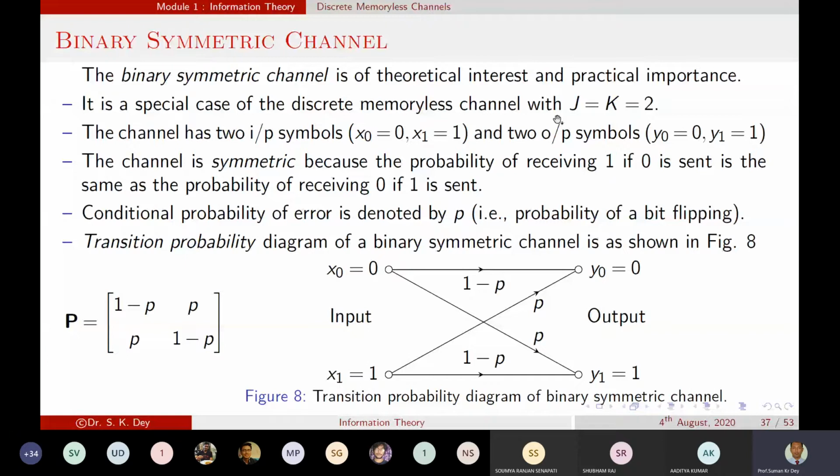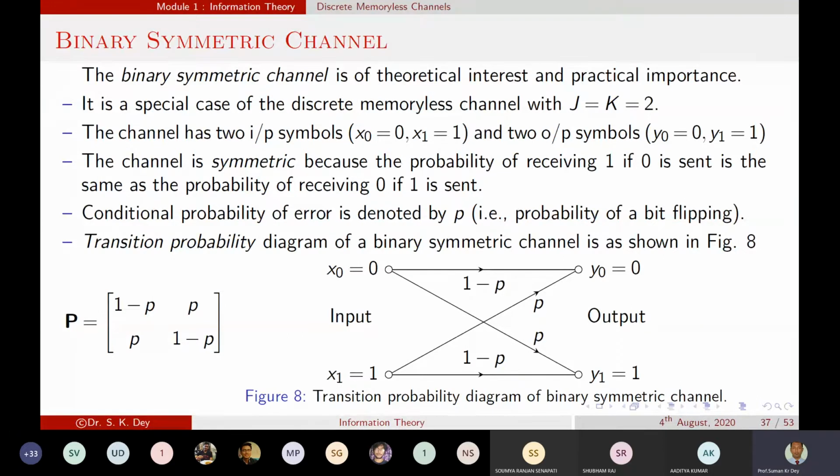And why are we interested in the binary symmetric channel? Because it has practical importance, as I already told, that normally in digital communication we transmit binary bits 0 and 1. Now the channel is symmetric. Why is it symmetric? The reason is that the probability of receiving 1 if 0 is sent is the same as the probability of receiving 0 if 1 is sent.